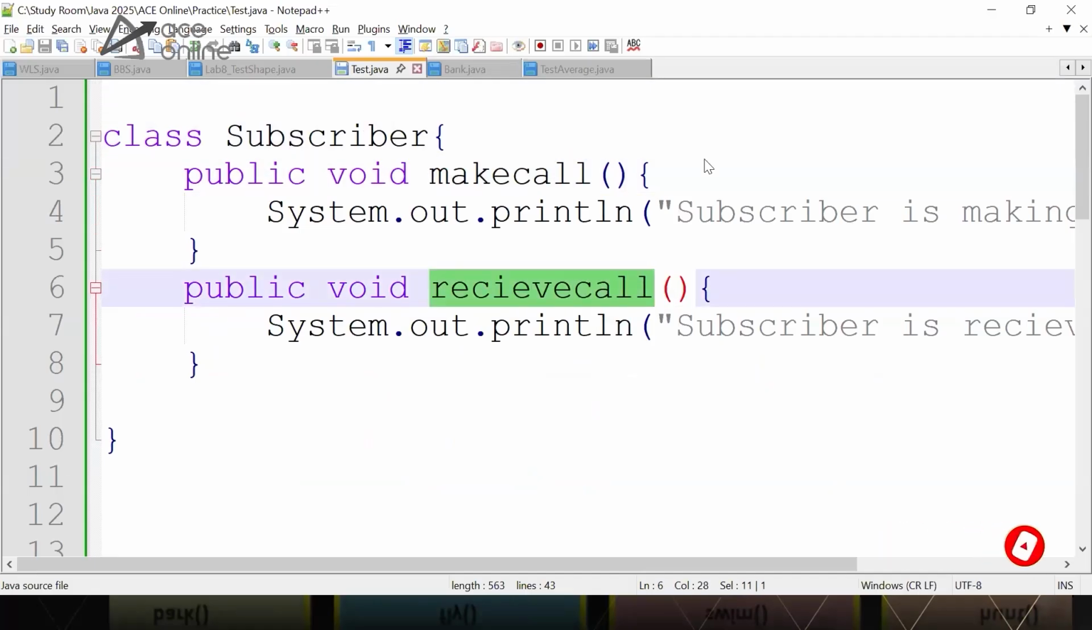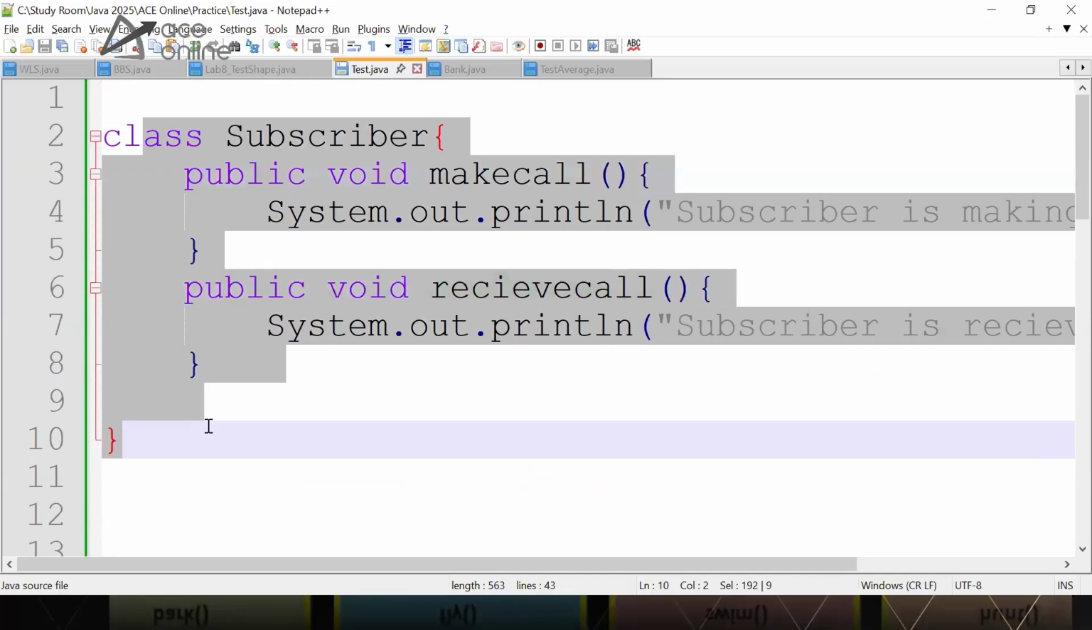Now I would like to wait here and see whether this code is clear for all.